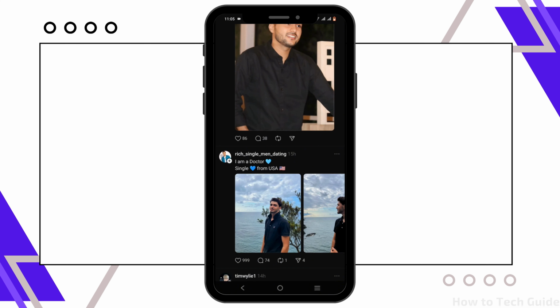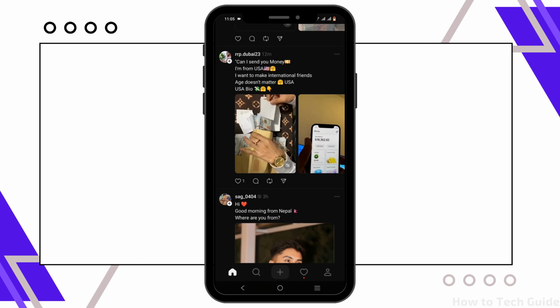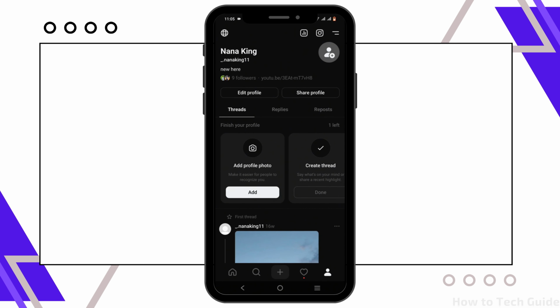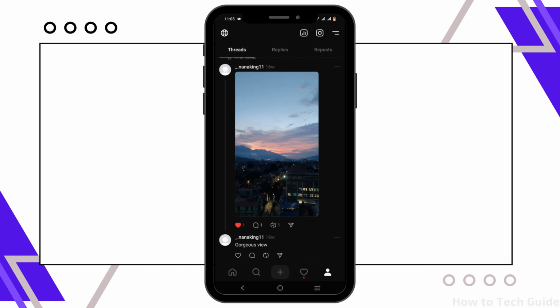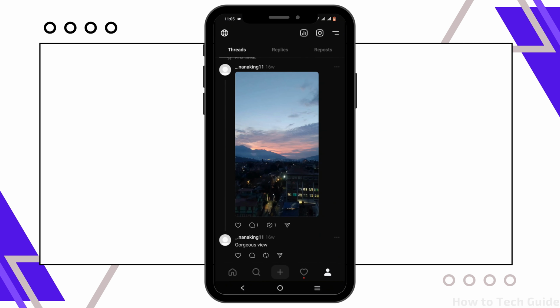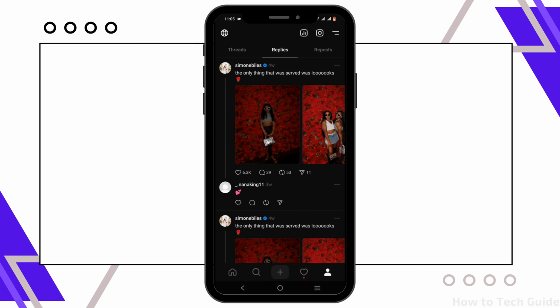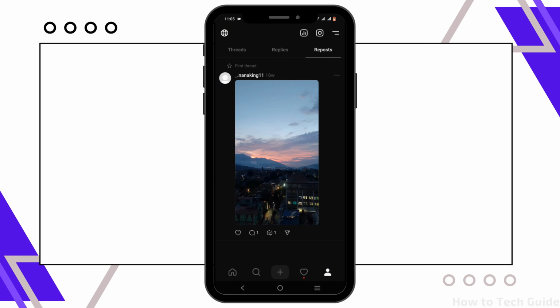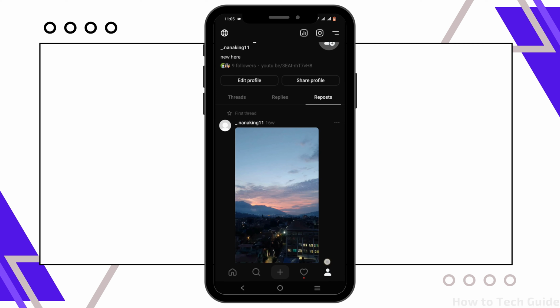You can also see who specifically has liked, reposted or commented on your thread by tapping on the respective icon. In order to do so, you can tap on the profile icon at the bottom to check out your thread. So over here, you can tap on the like option or the comment option to check the number of comments as well as who has commented on your post. You can check for replies and reposts as well to see who has done so.